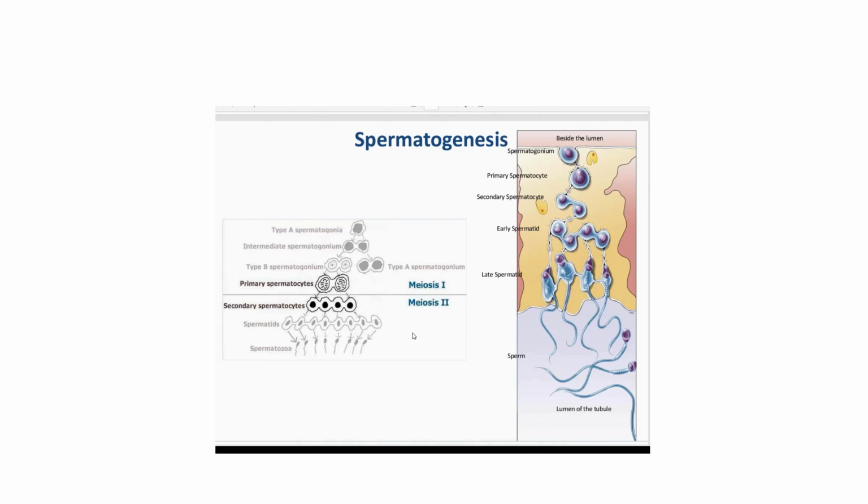So, 8. This is meiosis 1, meiosis 2, and you get 8, because why? Two cells, but from one cell you get 4 spermatozoa, right? One cell. So two cells, so it is 8. You have to know type B spermatogonium and type A spermatogonium. I explained a little bit: type A spermatogonium can be a clone cell, and part of it again goes to type B spermatogonium through intermediate spermatogonium, right?